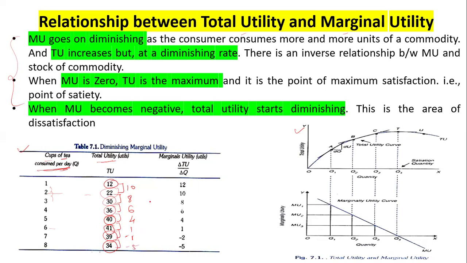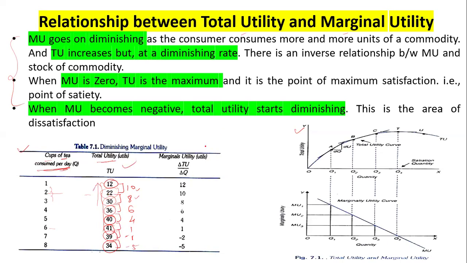Okay, so let's evaluate this. What is happening over here? There is an increase. You see that the total utility is increasing, but at what rate? At a diminishing rate. The difference between the first cup and second cup is 10, but after the second and third cup your utility is also increasing, but the rate is decreasing. That is 8, then 6, then 4, then 1. So the total utility is increasing, but at a diminishing rate, not an increasing rate. Okay, I hope you understand the total utility.